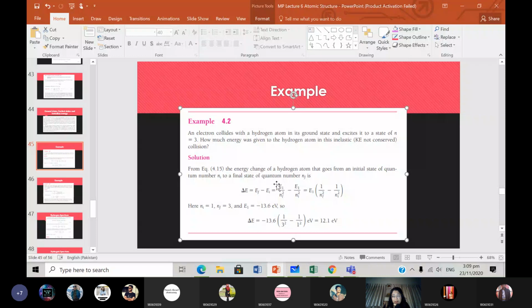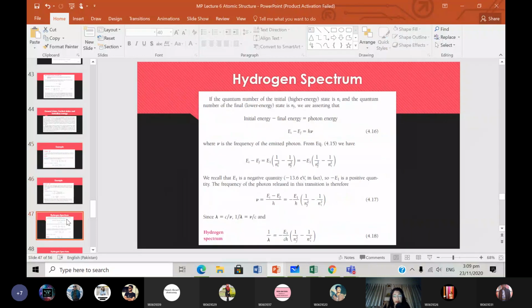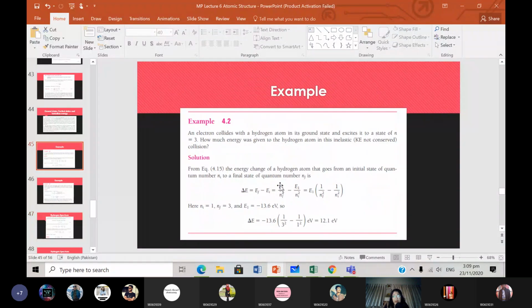Delta E is equal to EF minus EI, where EF is equal to E1 divided by NF squared, and EI is equal to E1 divided by NI squared, the initial state. Are all of you familiar with this formula? This is the energy change of a hydrogen atom that goes from an initial state of quantum number Ni to a final state of quantum number Nf.